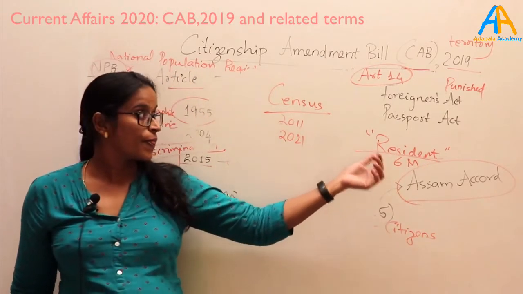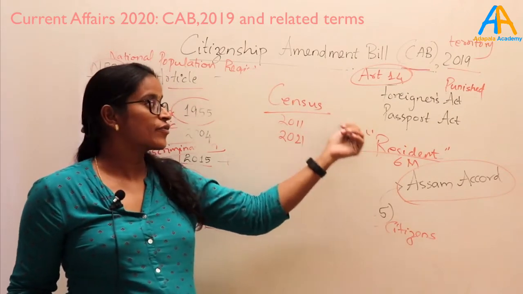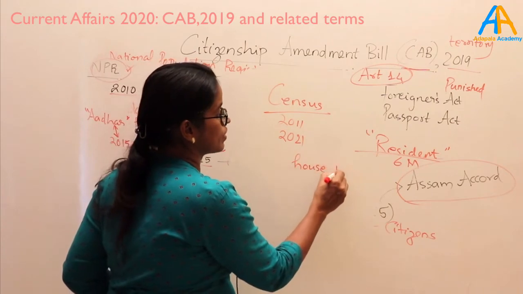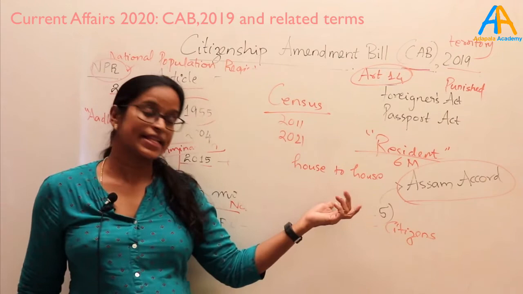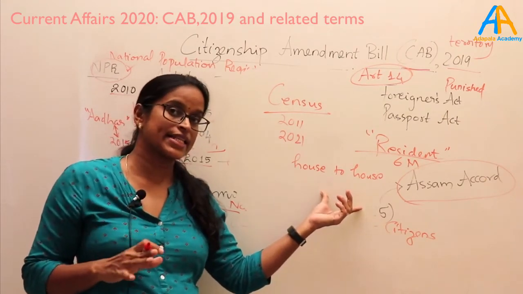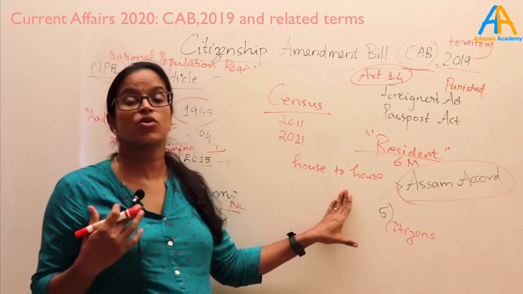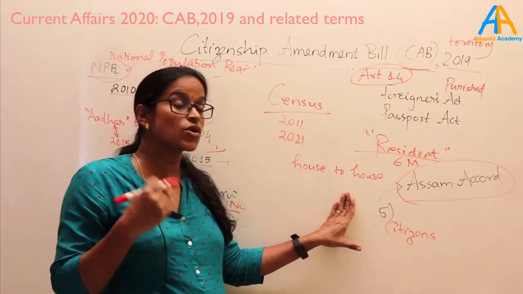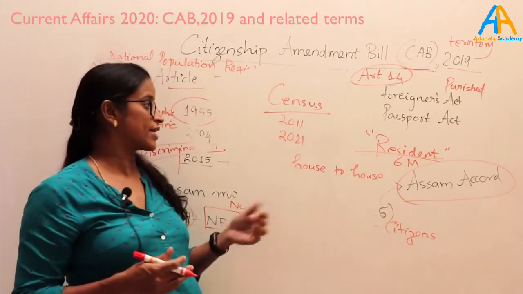The people who are employed for this, mainly government servants, will be taken for this duty. They will go house to house, give the forms, get the data, and see the people there. They will physically see how many people are residing in that house and fill in the data. It is essentially a house-to-house census. It is not intended to count person by person. It is rather household data that they will collect.